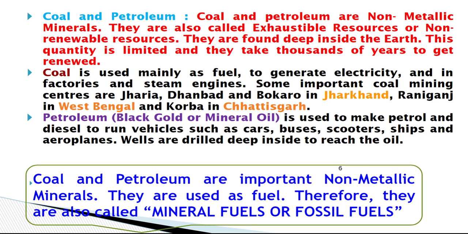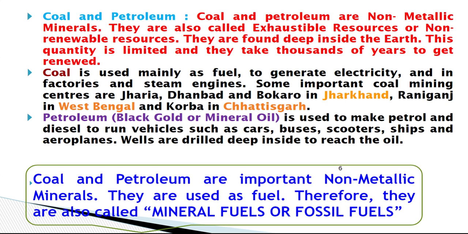Remember children, coal is used as fuel to generate electricity and in factories and steam engines. Some important coal mining centers are Jharia, Dhanbad and Bokaro in Jharkhand. Children, this concept you have already studied in chapter number 5, the Southern Plateaus. Now, the second place is Raniganj in West Bengal and the third place is Korba in Chhattisgarh.